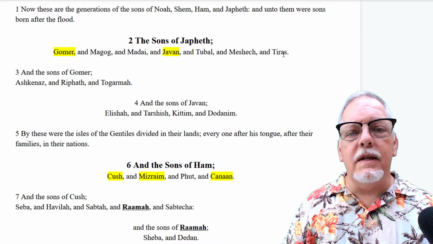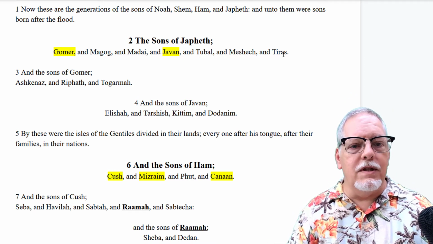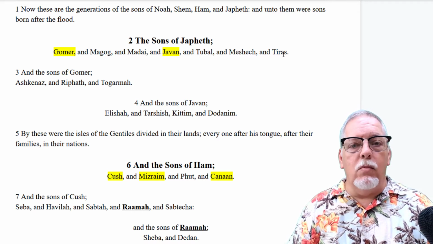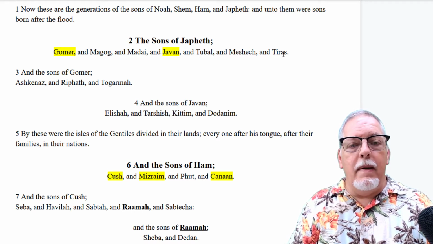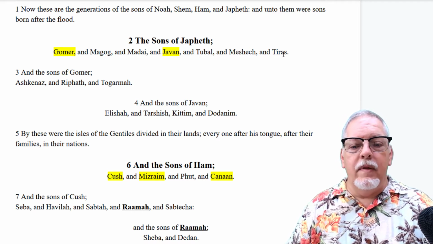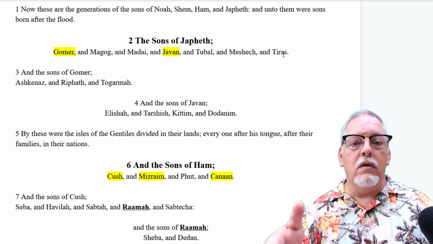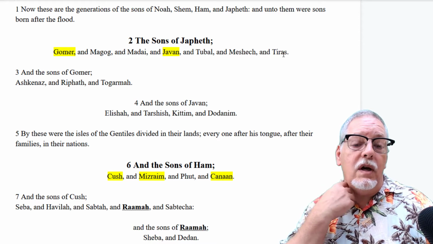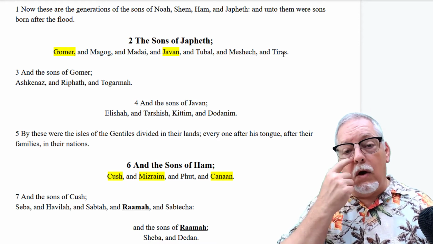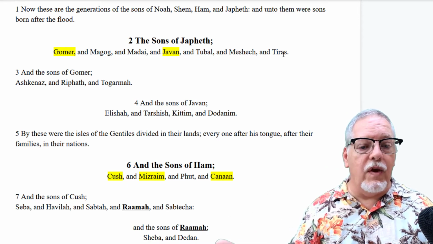Now, if you look at the list, there's some familiar names that you see. First of all, Gomer is a familiar name. Magog is a familiar name. Tubal is a familiar name. Meshech is a familiar name. So all these children of Japheth have gone out and they've begun having their own families.